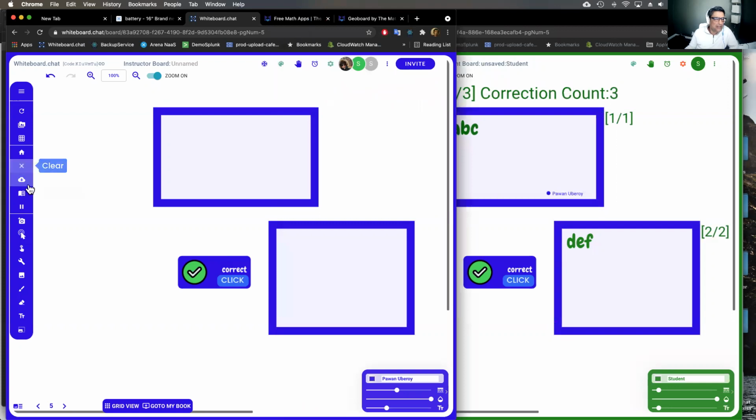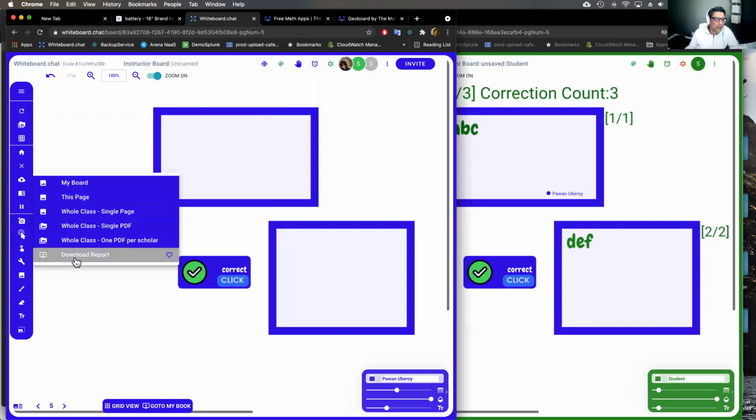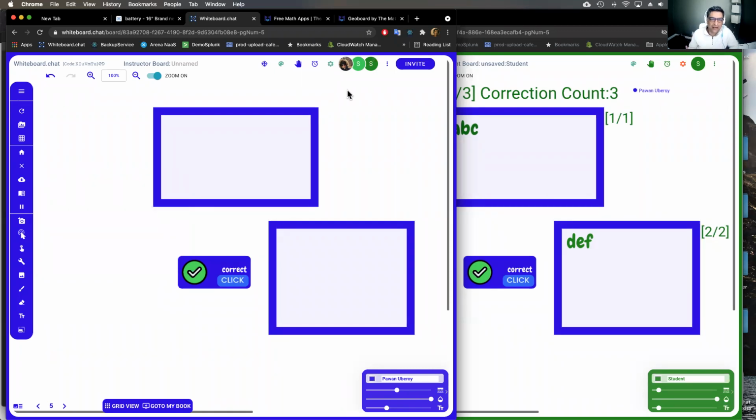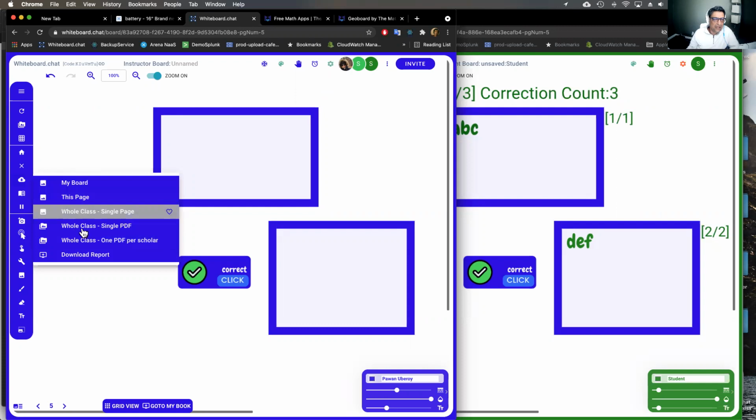You can download these scores. So if you go to this download thing, there's a download report, which will have the scores for each of these pages per student, right? So you can actually get all of this information. We also calculate engagement scores for the students, how well they are engaging with the lesson. Are they paying attention? Are they typing? Are they drawing? Or are they away from the computer? And we base it on their peers. That is also included in that report. You can also download the whole thing as a PDF.